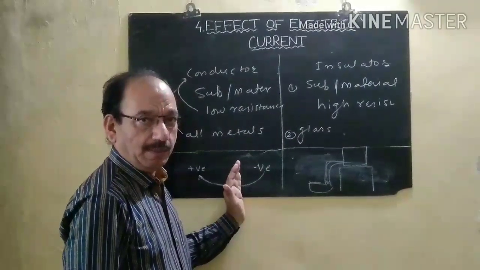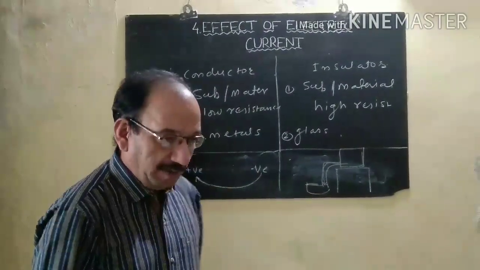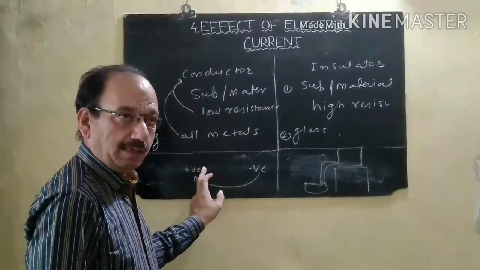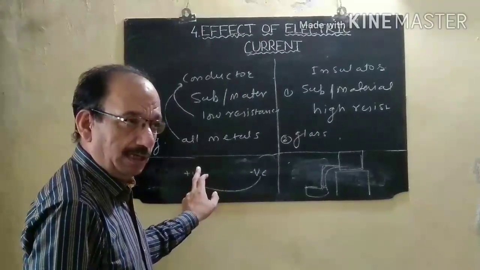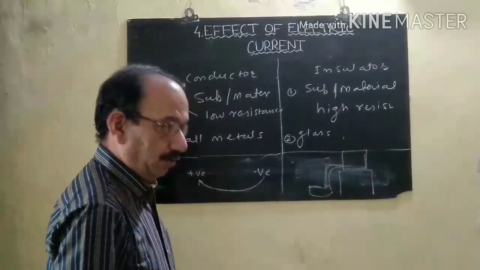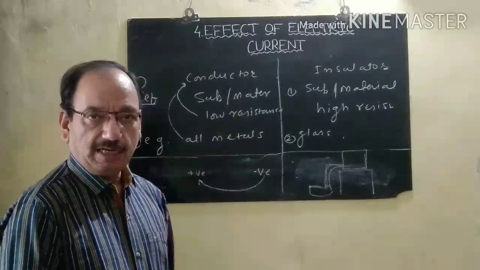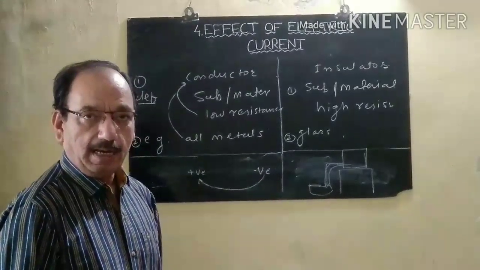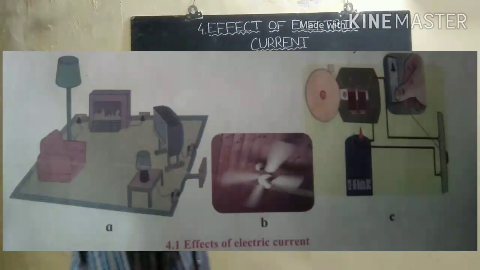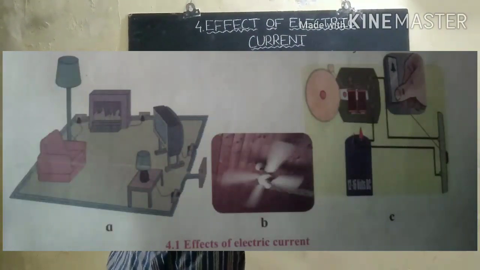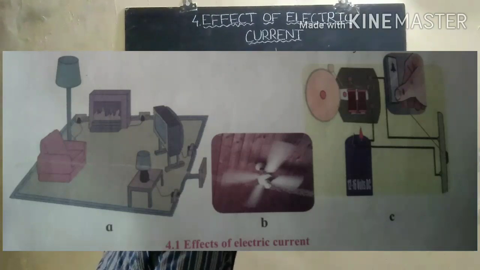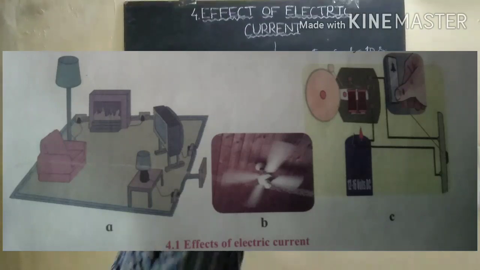In this chapter, we will discuss electromagnetic induction, the electrical generator, energy transfer in an electrical circuit, and different rules related to electromagnetic induction and electrical current. First, observe the figure given in the book on page number 47, figure number 4.1.